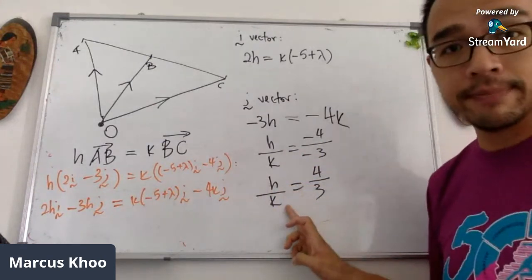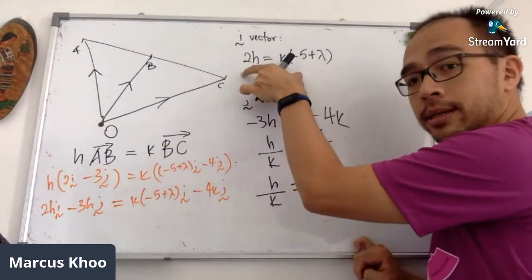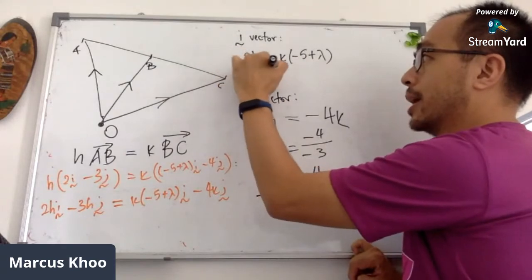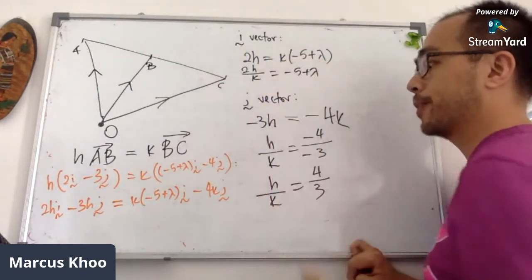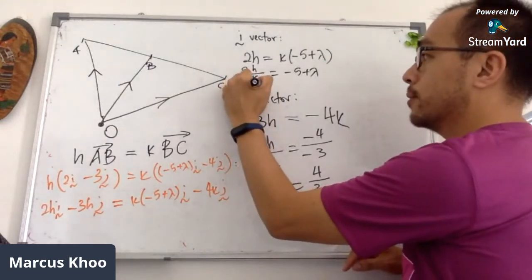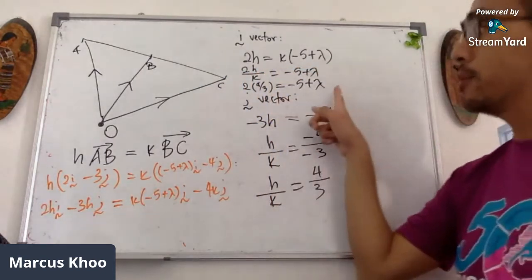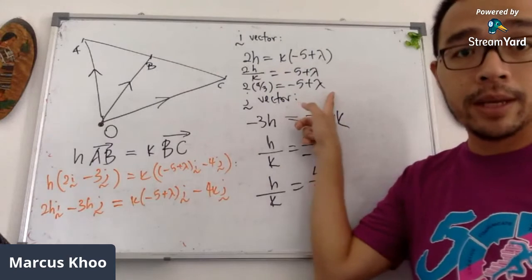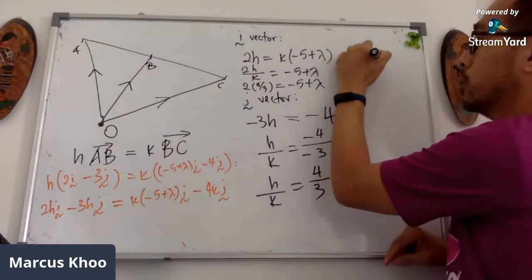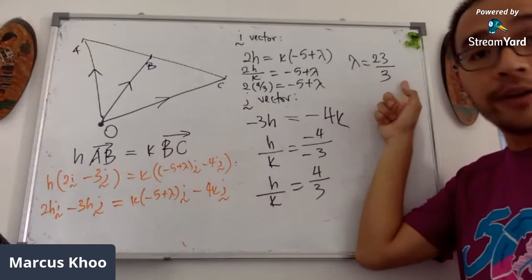I'm going to use this first, and then substitute this into here. If I bring the K across, I will get 2H over K equals negative 5 plus lambda. H over K is 4 over 3, so 2 times 4 over 3 equals negative 5 plus lambda. When you come to this point, you can actually find lambda. You move across, you will get lambda equals 23 over 3. This is what you will get as your final answer.